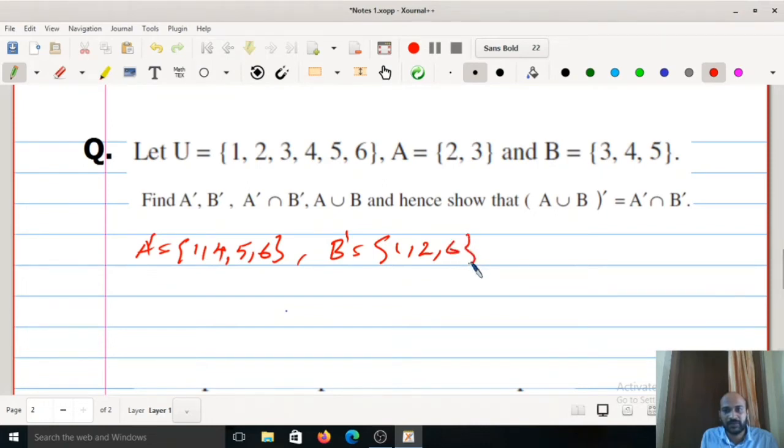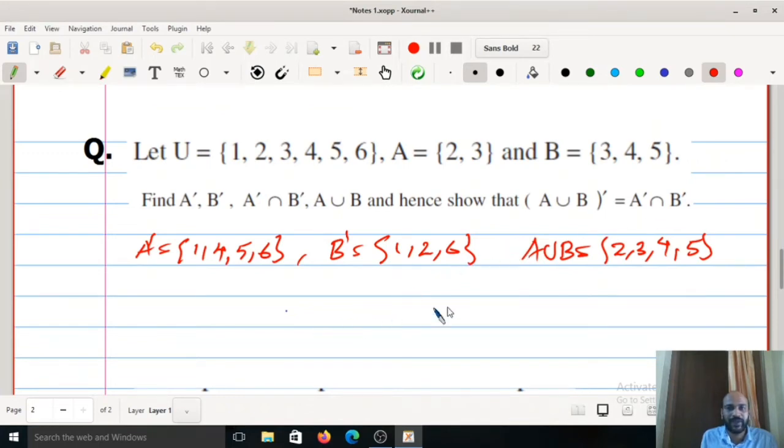So 6. Okay. Then we can find A union B also. A union B means all elements of A and B, which are 2, 3, 4, 5. Okay. Then you can verify (A union B) complement equal to A complement intersection B complement.